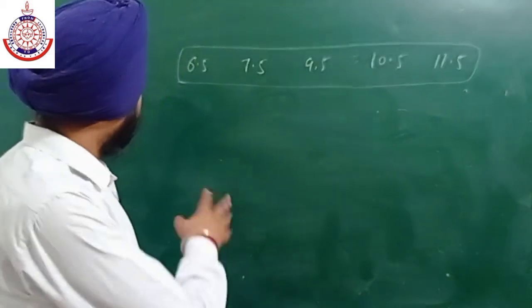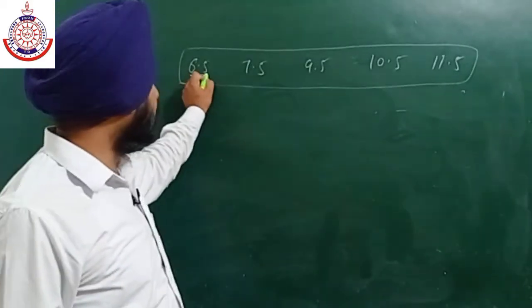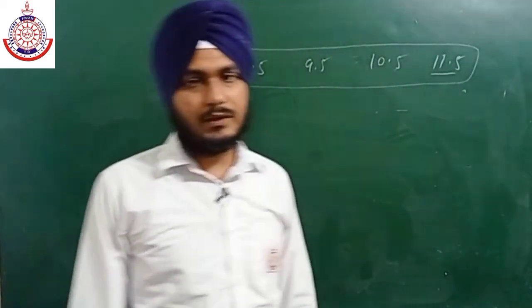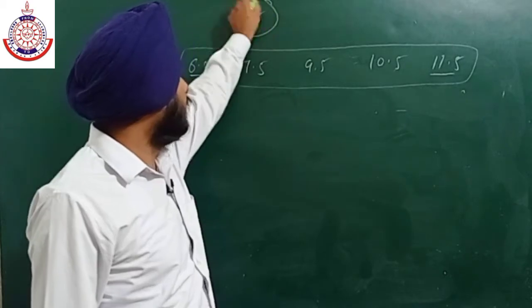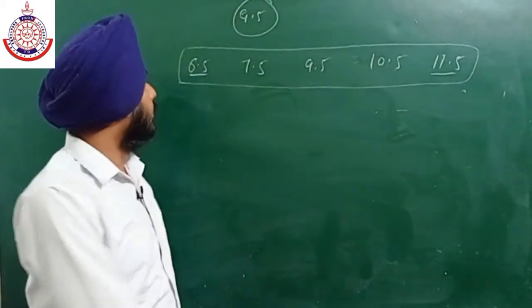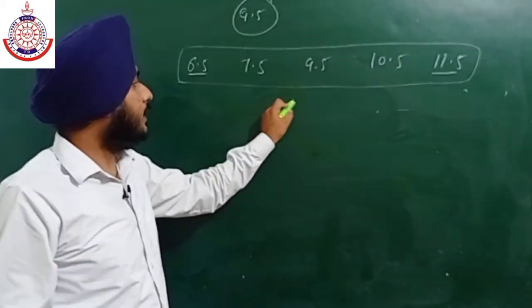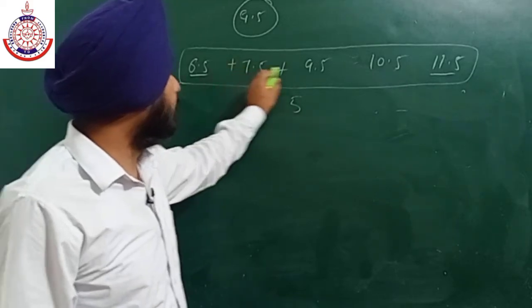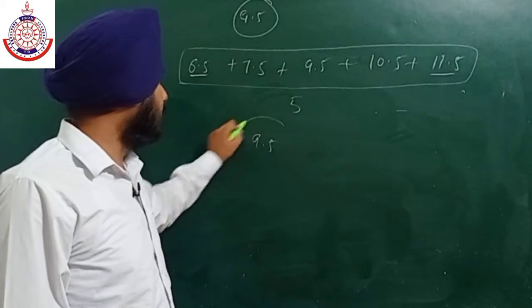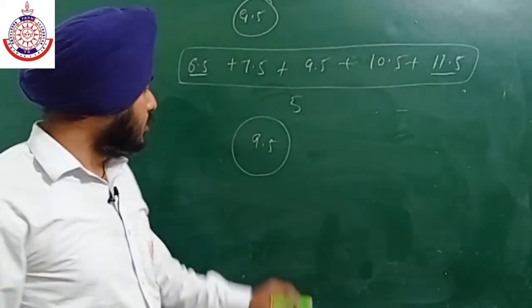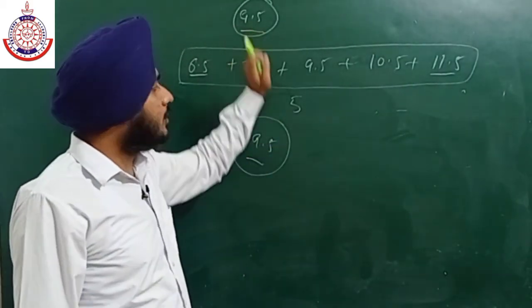Now if we look at these values, this 6.5 is very far away from 11.5. And the correct value is 9.5. Now if we take their average by adding them and dividing by 5, the value comes out to be 9.5. So this average value is equal to 9.5.